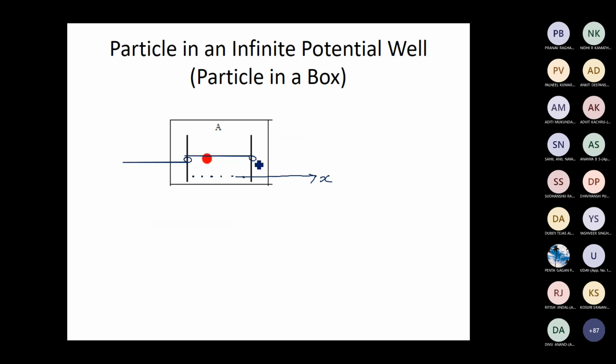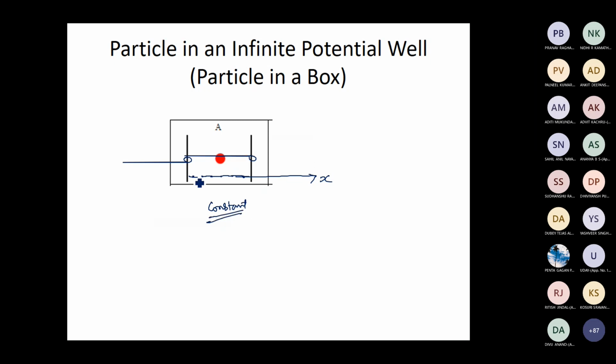While it reaches the rigid wall, the wall will exert a force such that the particle will move again to this region A. Similarly, if it reaches the wall at the left hand side, this wall will exert a force on the particle and it will again move back to the region A. It cannot go beyond this rigid wall because this particle has only a finite energy. That is why we say that the particle is trapped inside this potential well or this box. We treat this as a one-dimensional box. So the probability of finding the particle at all points inside the well is the same. It's a constant.